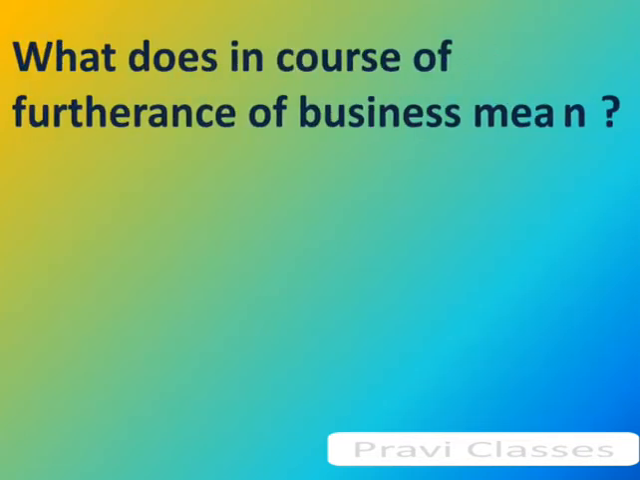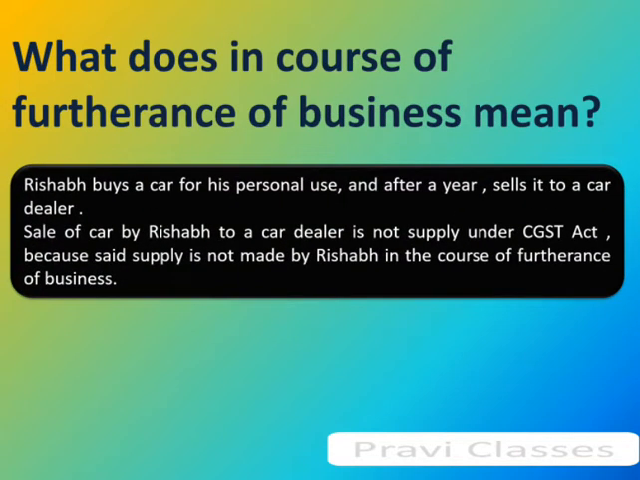What does in course of furtherance of business mean? Rishabh buys a car for his personal use and after a year sells it to a car dealer. Sale of car by Rishabh to a car dealer is not supply under CGST Act because said supply is not made by Rishabh in the course of furtherance of business.